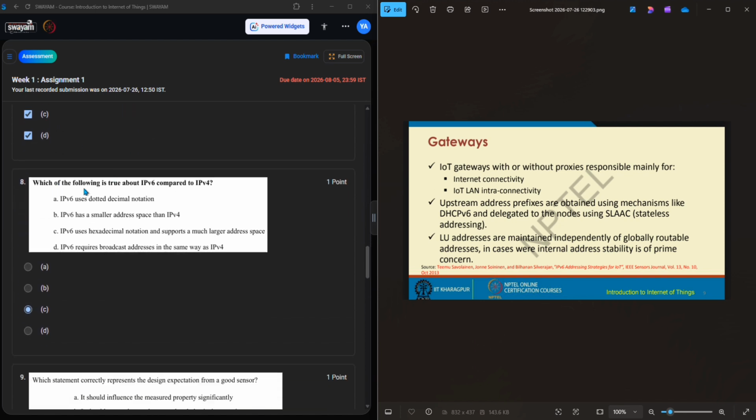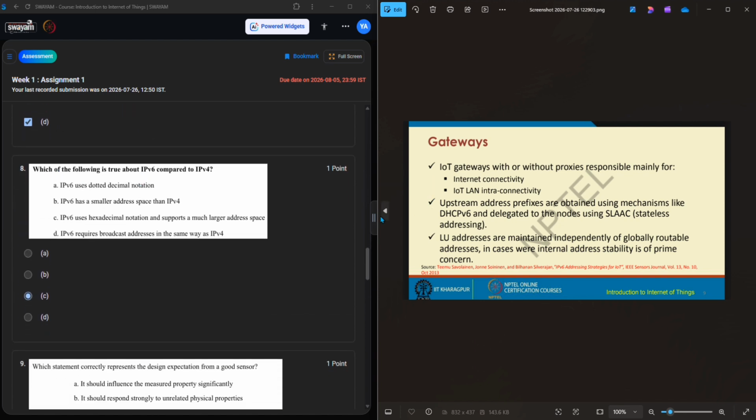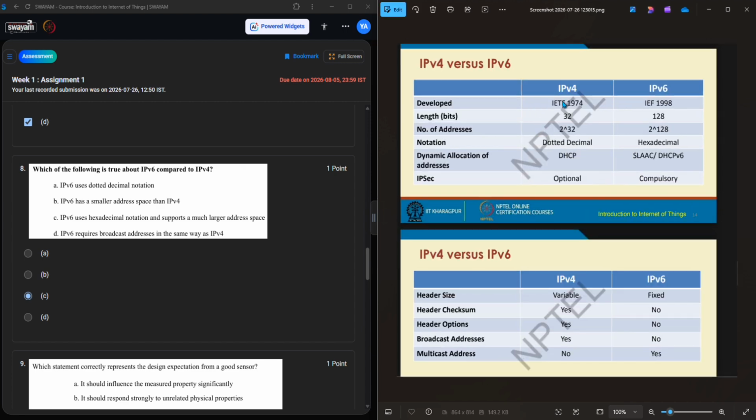The eighth question is which of the following is true about IPv6 compared to IPv4? IPv6 and IPv4 were also discussed in the lecture, I can see it in the lecture notes. IPv6 uses dotted decimal notation. No, it doesn't use dotted decimal notation, it uses hexadecimal. IPv6 has a smaller address space. No, IPv6 has more address space than IPv4, because IPv4 is 2 power 32 and IPv6 is 2 power 128. So it's a wrong statement.